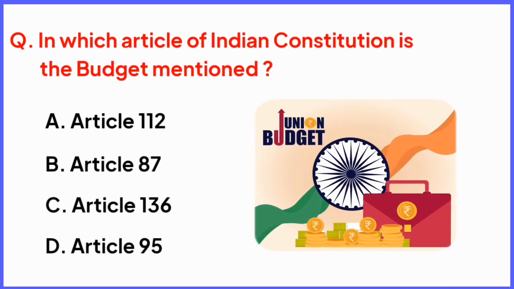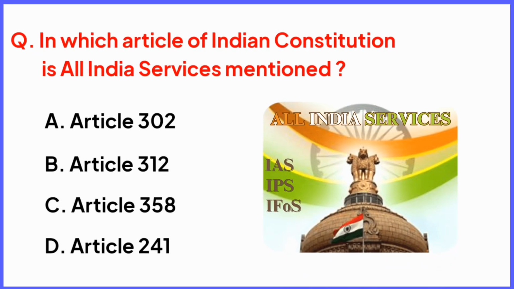In which article of Indian Constitution is the budget mentioned? Right answer is option A, Article 112. In which article of Indian Constitution is All India Services mentioned? Right answer is option B, Article 312.